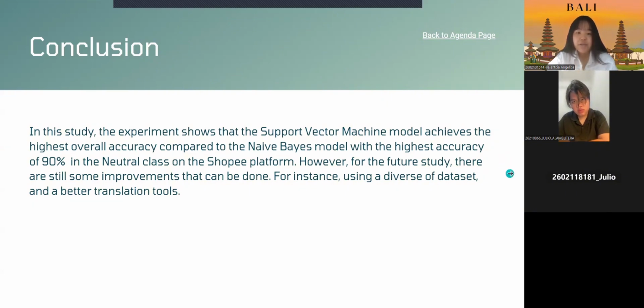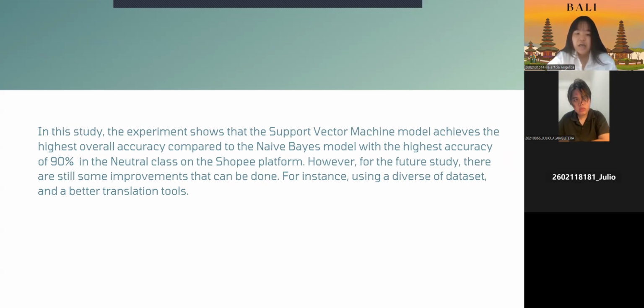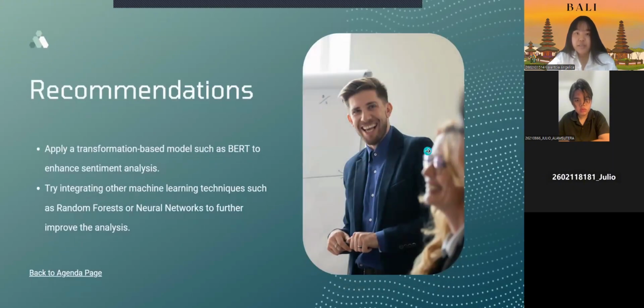However, we recommend that future studies make improvements, especially with the dataset, and use a more diverse and varied dataset to get better performance on those models. And here is a list of recommendations that we can give to future studies. The first one is to apply a transformer-based model such as BERT to enhance sentiment analysis. And the second one is to try integrating other machine learning techniques such as random forest or neural networks to further improve the sentiment analysis.